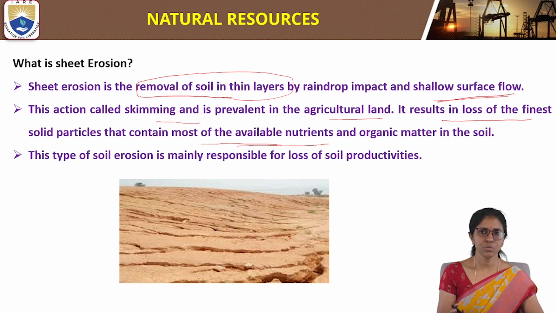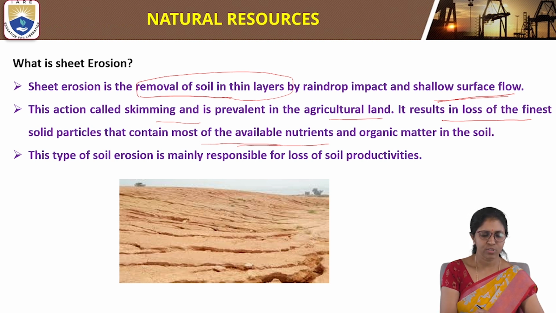So the loss of nutrient-rich soil takes place by sheet erosion. Sheet erosion is the removal of thin layers of soil by raindrop impact. It results in the loss of the finest solid particles that contain most of the available nutrients and organic matter in the soil.